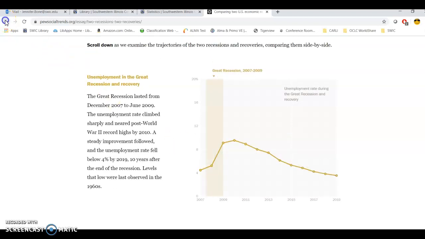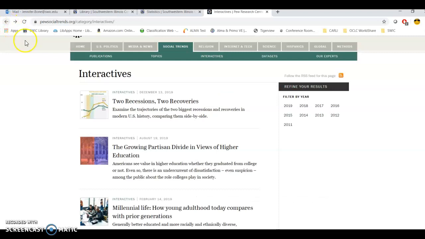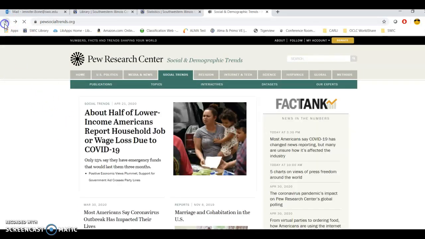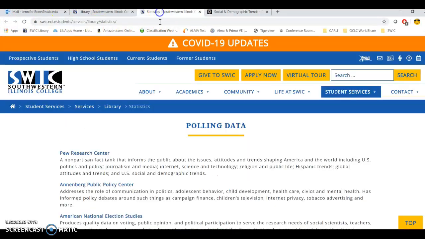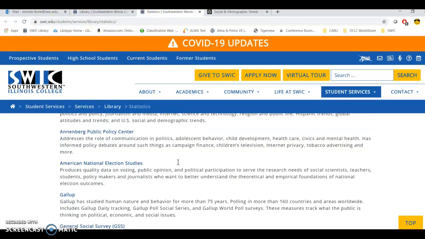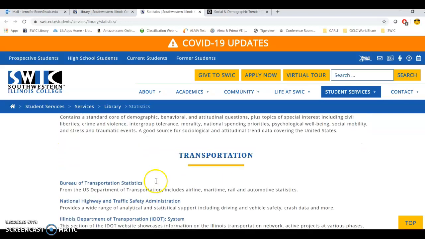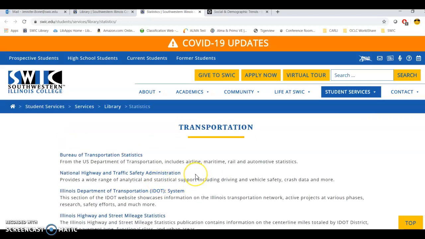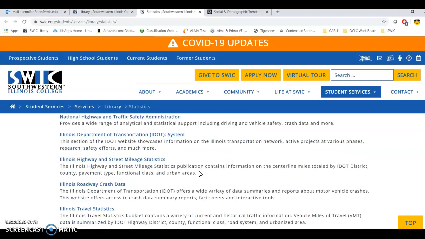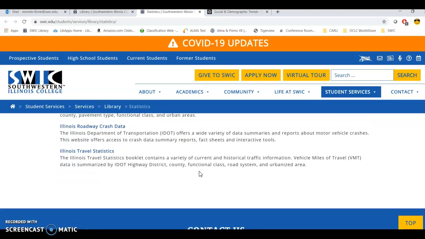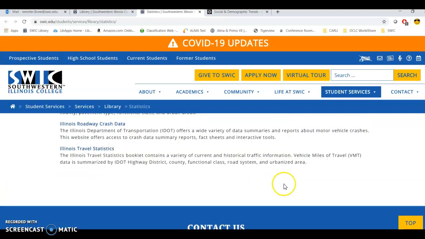So this is a good place to go. You'll see a lot of people cite the Pew Research Center as one of their polling options and where they get statistical data. And then the Gallup polls are here. So just know there are so many. I'm not going to take the time to go through each one and show them to you, but we just have so many. All of these we've looked at and feel that they have good, reliable information.